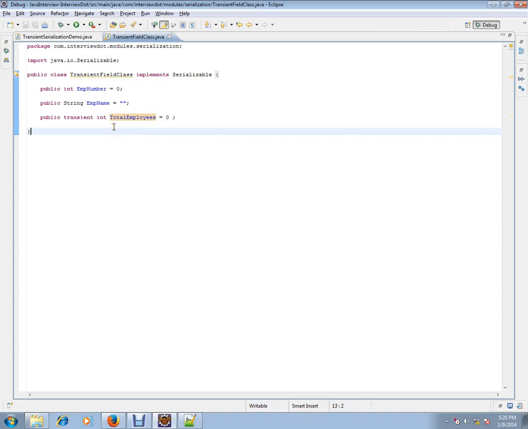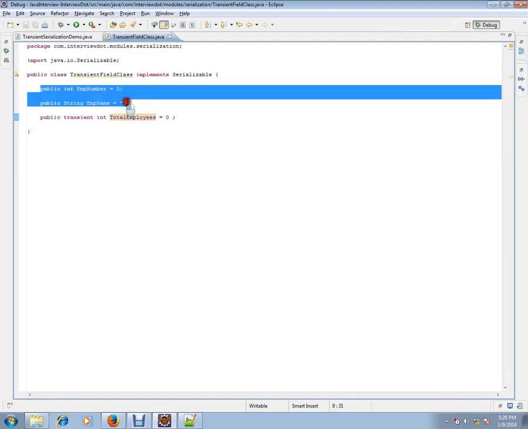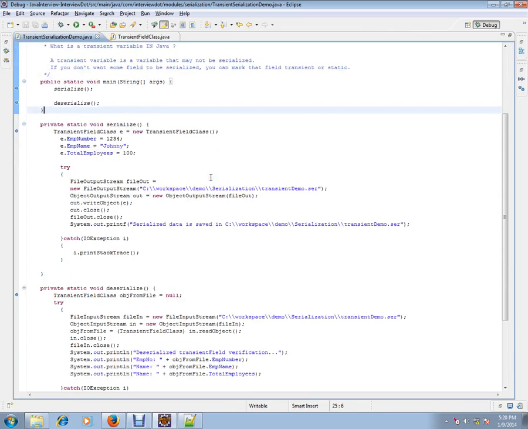Whenever you mark any attribute as transient, it will not be involved in the process of serialization. That means when you create this object and store it in a file, and then read that file again, you won't get this attribute from the file, whereas you can read the other attributes through the deserialization process. Serialization is converting your object into a file, and deserialization means reading the object back from the file. So let's see an example so that you can understand.